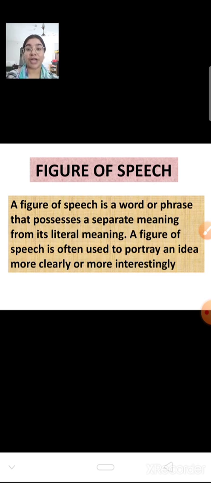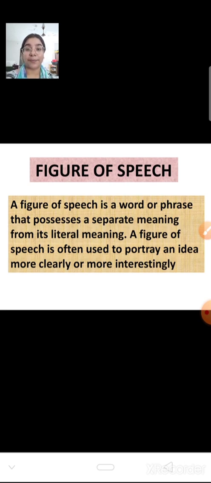In Hindi, figures of speech are known as alankar. To decorate the written work, or any written passage, when we use the words in such a way which makes it more interesting, very catchy, very effective, that is known as figure of speech. So figure of speech is a word or phrase that possesses a separate meaning from its literal meaning. So you cannot find the meaning of a figure of speech in your dictionary, because they are the invention of the writer or the poet.